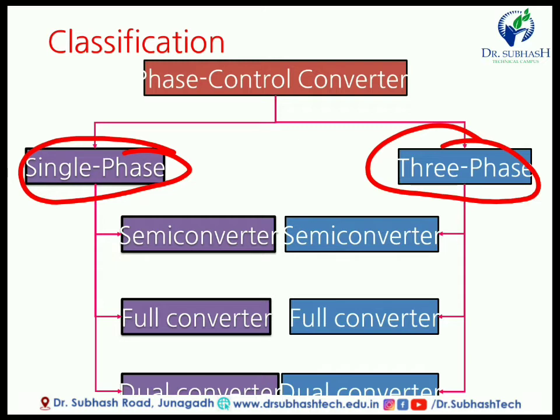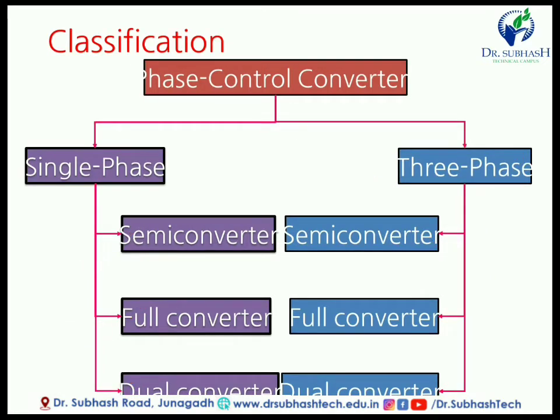In three phase there is an RYB three phase connection. Single phase is divided into three types: semi converter, full converter and dual converter. And three phase is also divided into three types: semi converter, full converter and dual converter. This is the classification of the converter, and according to the requirement and working condition of our circuitry, we will divide into three types. So let's take a look one by one.